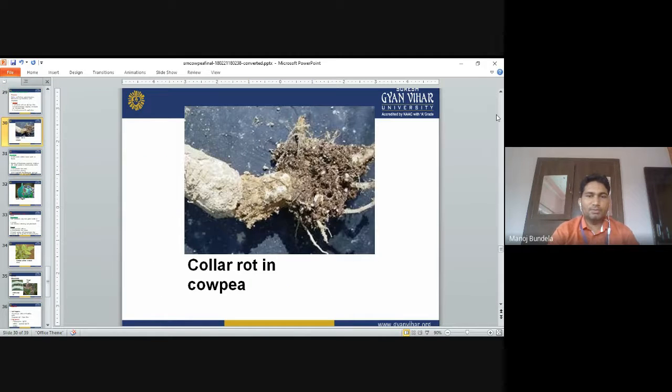So these are the symptoms of collar rot in cowpea. You can see the symptoms. The root will not develop properly.